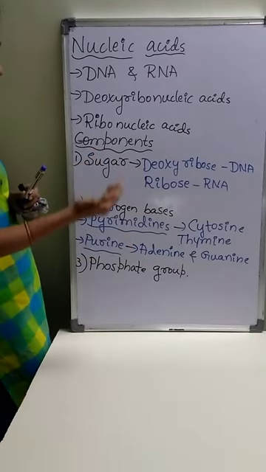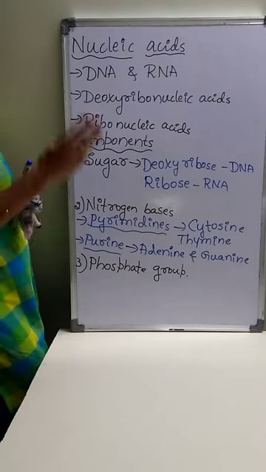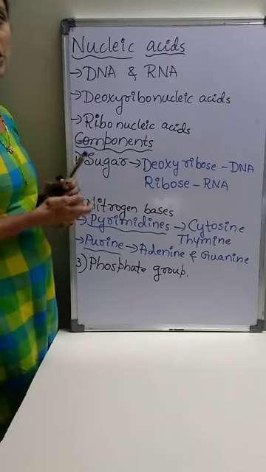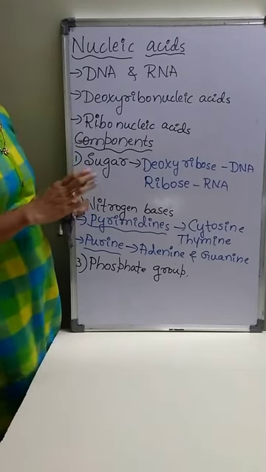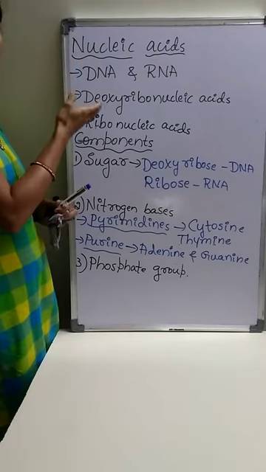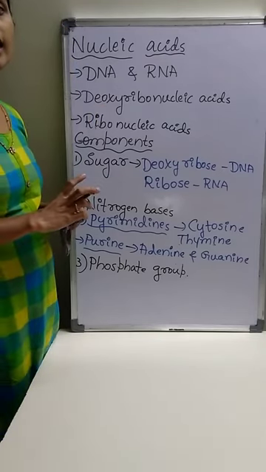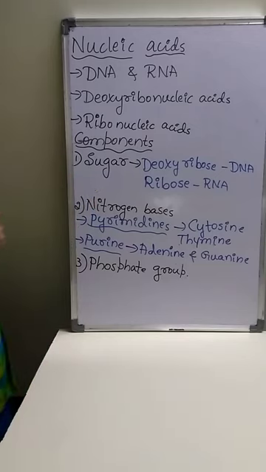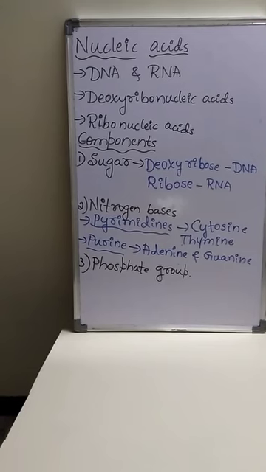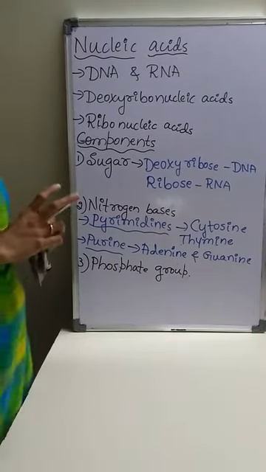So sugar, nitrogen bases, and phosphate group are the three main components present in DNA and RNA, which carry genes, or DNA and RNA are also called genetic material, which gets transferred from one generation to another generation. Thank you.